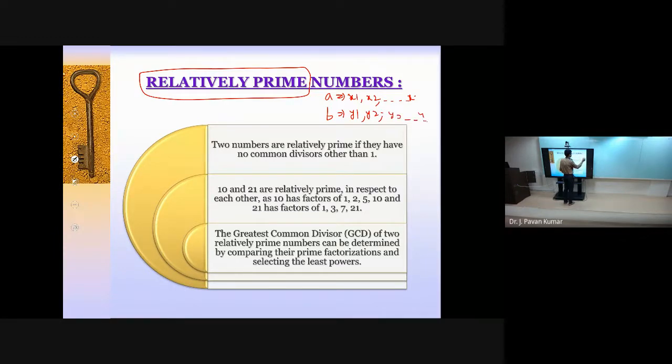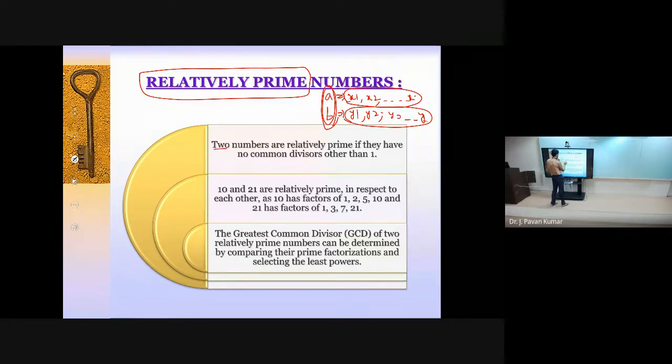Whatever the factors we are having, if the common factor is only one, then we can say A and B are relatively prime.